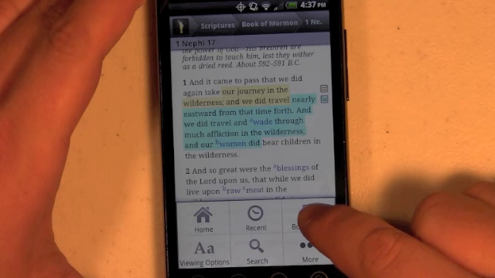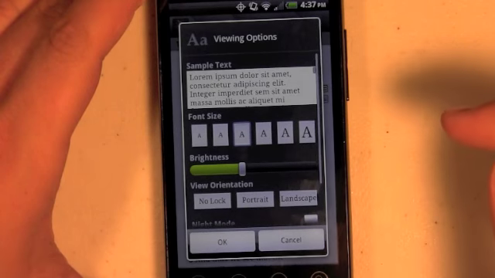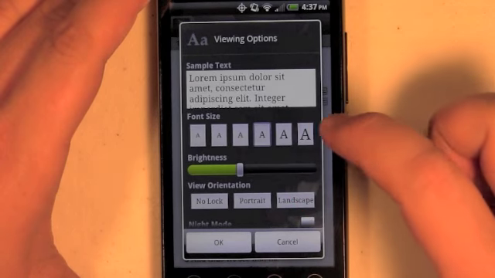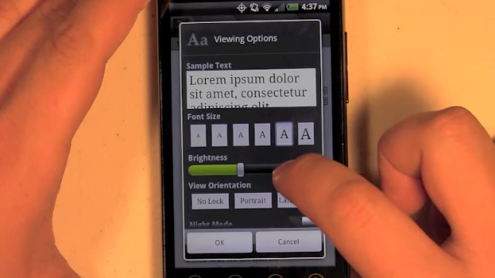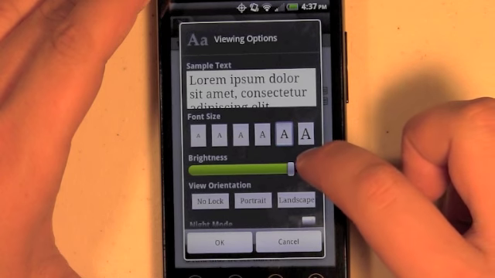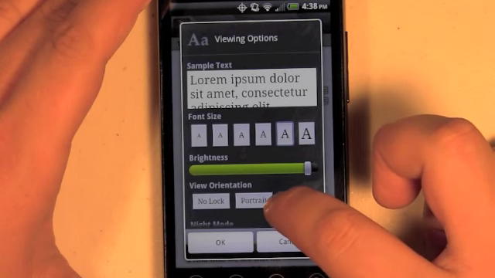Some of the other features that I'll have is I can change the options for what I'm viewing, and it will give me a preview of the text size. It'll show me right here what the text size is going to look like. So if I want a larger font, I can do that. I can make the screen brighter or more dim. I can change the orientation